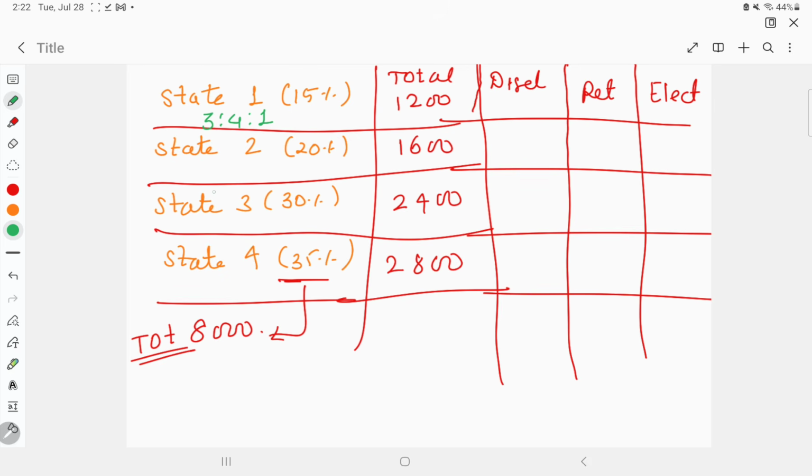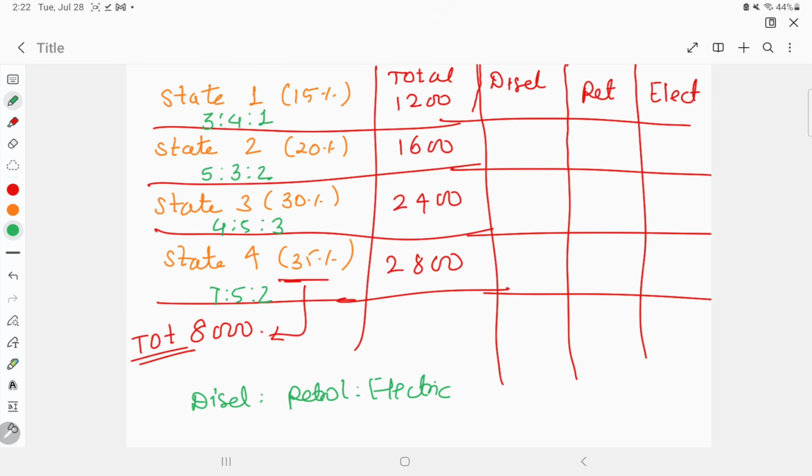For state 2 it was 5 is to 3 is to 2. For state 3 it was 4 is to 5 is to 3. And for state 4 the ratio was 7 is to 5 is to 2. So how is the ratio? Understand, the ratio here is of diesel is to petrol is to electric.